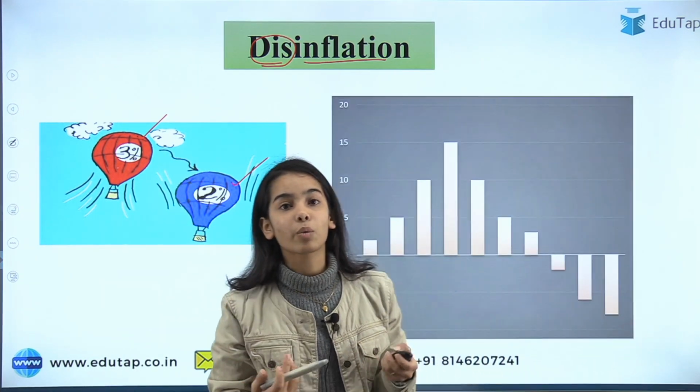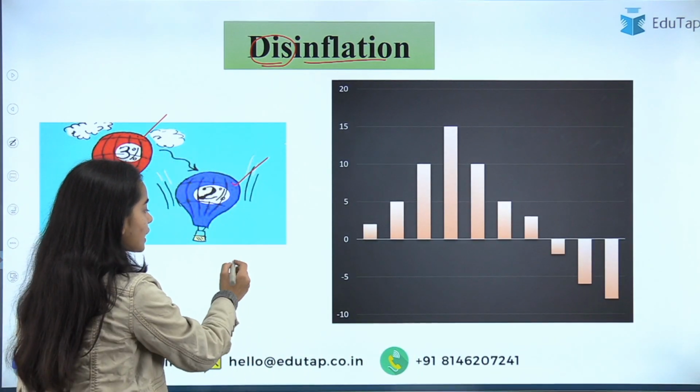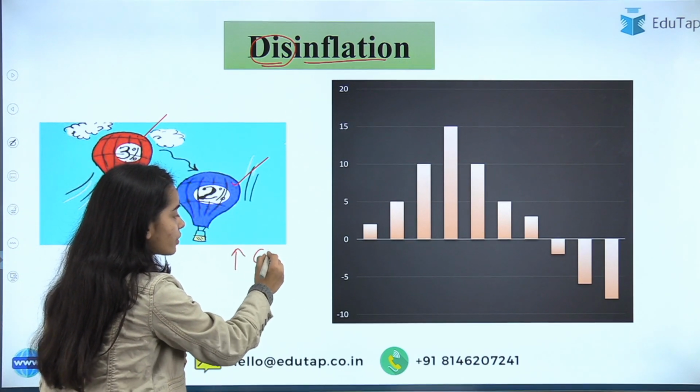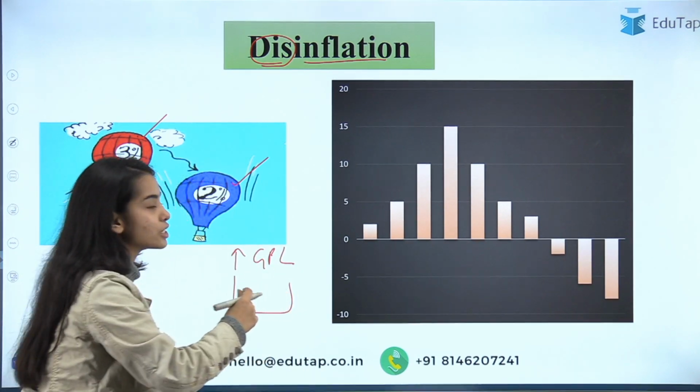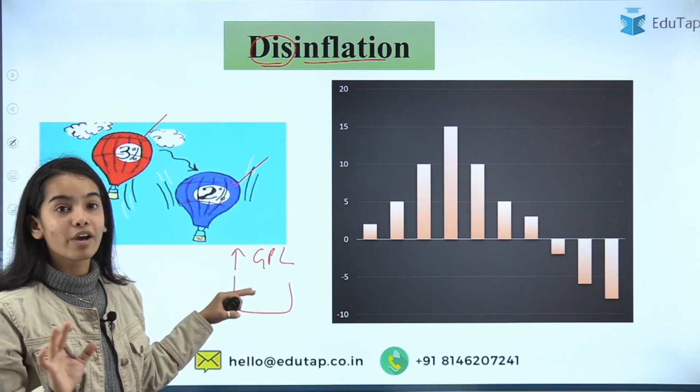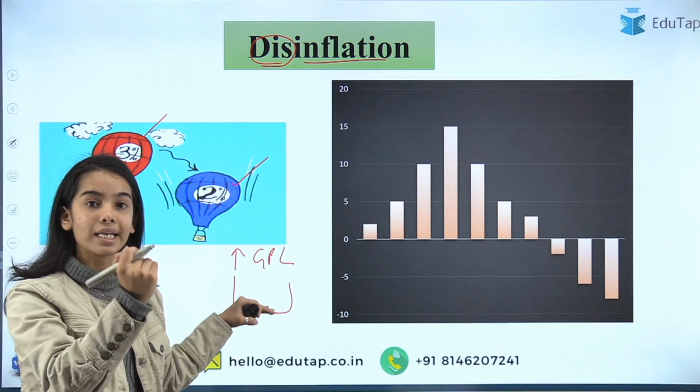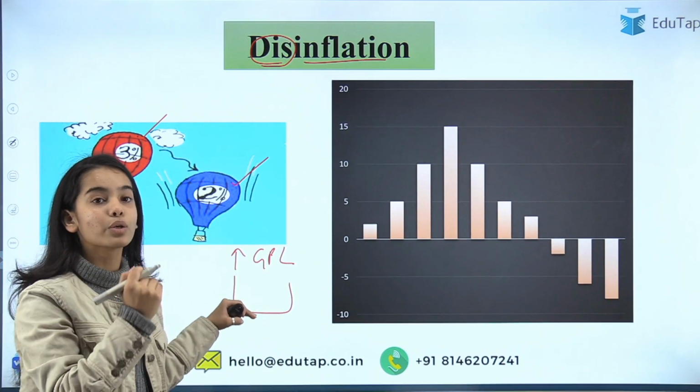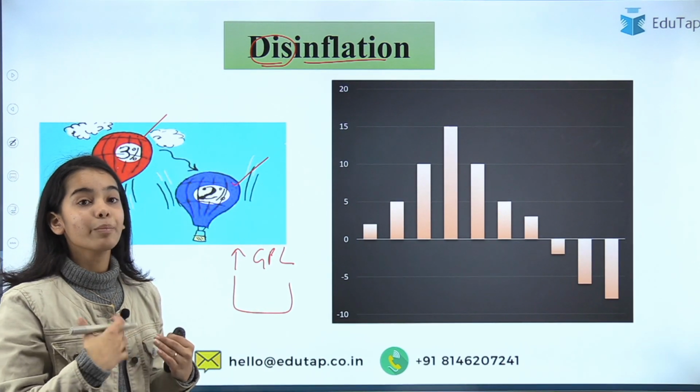See, first understand what inflation is. Inflation is the continuous rise in the general price level of the basket that the consumers are consuming in the country. So I hope you have understood that inflation is the continuous rise in the general price level of the goods and services that the consumers are paying for.